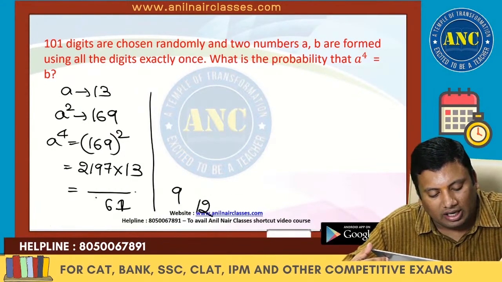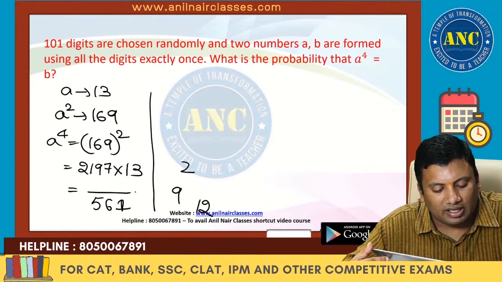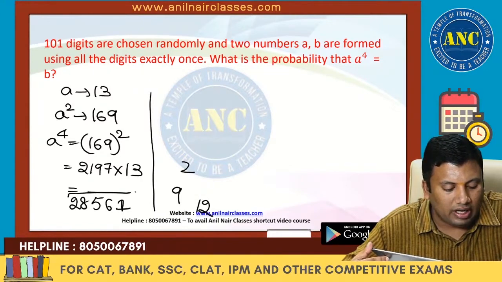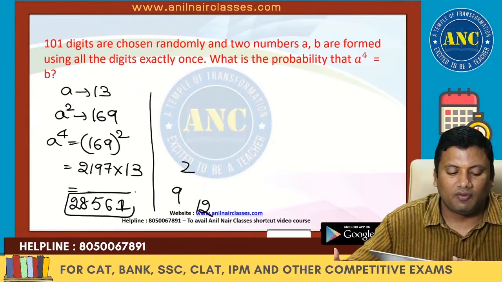13 plus 12, 25, 2. 13 2s are 26 plus 2, 28. 28561 you got. What are the other numbers?